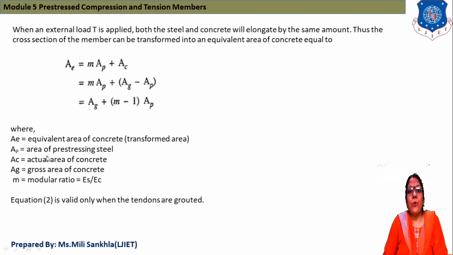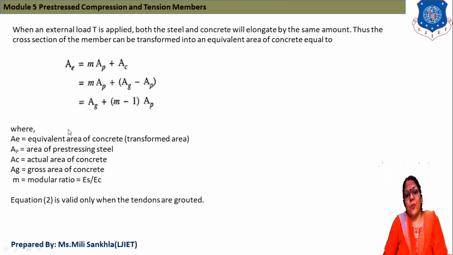AP is the area of pre-stressing steel. AC is the actual area of concrete. AG is the gross area of concrete. M is the modular ratio, equal to the modulus of elasticity of steel divided by EC.